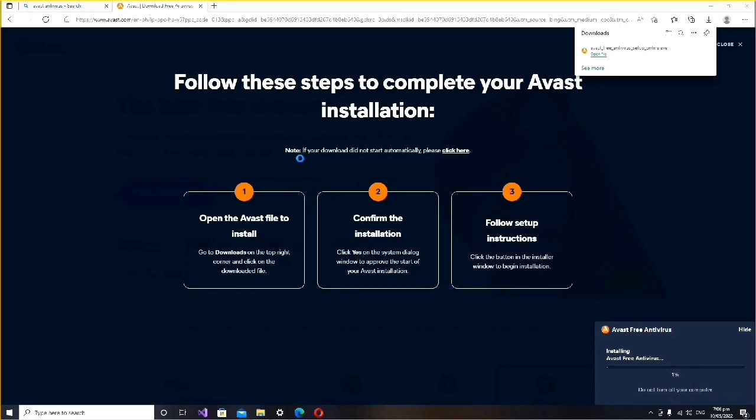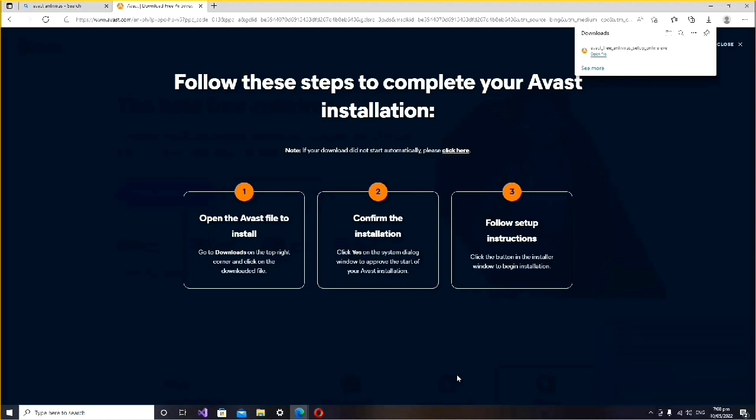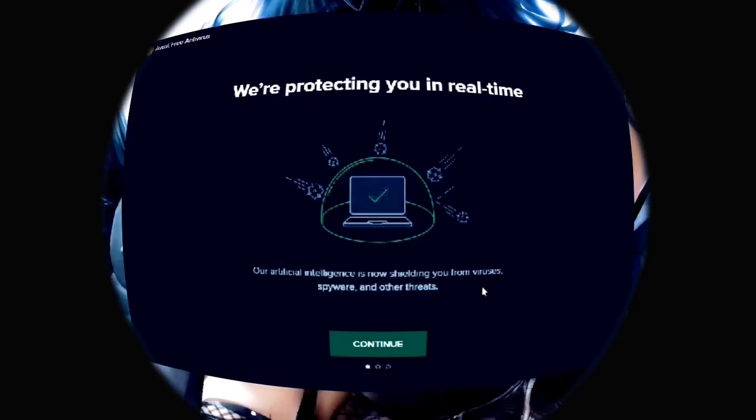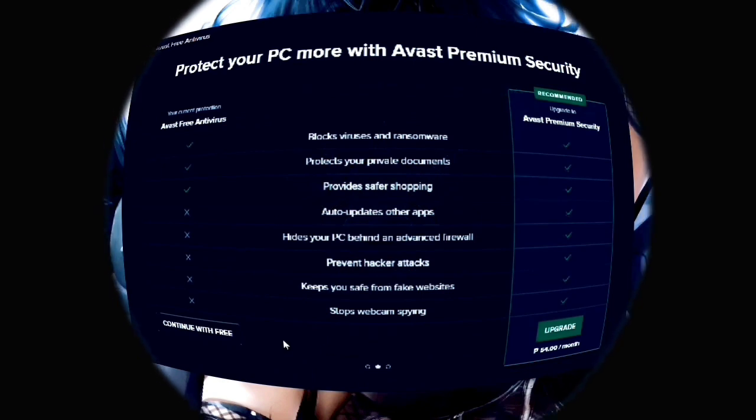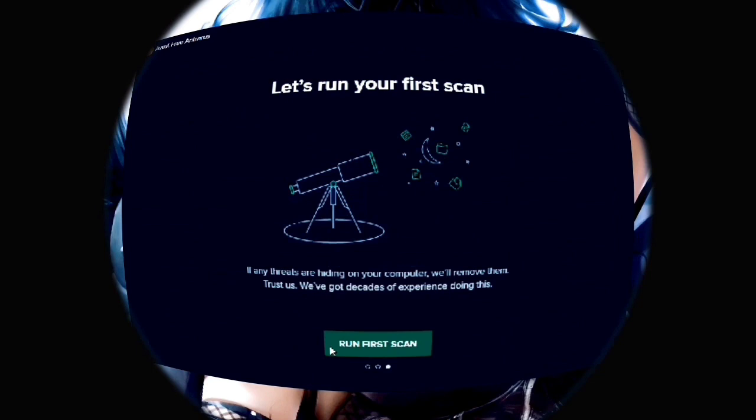And wait for it to finish installing. After installing, we'll just close this and go on the icon on the drop down menu. Then the screen will display and continue with free. Then we will try to run our first scan.